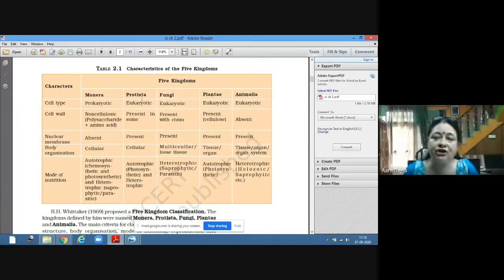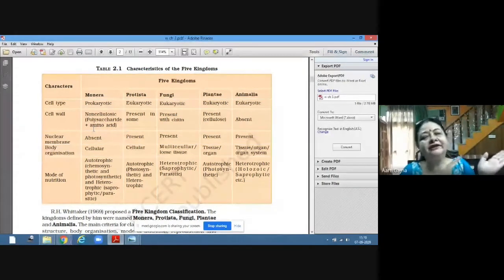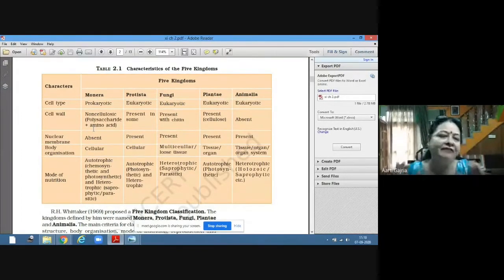Now the fourth kingdom, that is Plantae, is again eukaryotic. As I told you, only Monera are prokaryotic, the rest are all eukaryotic. So all of them have cells with a well-defined nucleus and membrane-bound organelles: mitochondria, Golgi body, endoplasmic reticulum. All these organelles present in the cell are membrane bound. Now here the cell wall is the typical cell wall, which is made up of cellulose. In plants, the cell is eukaryotic. That means the nuclear membrane is present.